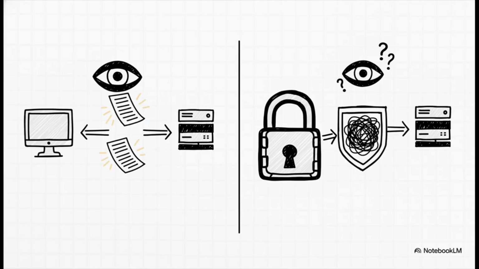Now, here's the absolutely crucial point when it comes to security. Standard HTTP doesn't encrypt your data at all. It sends everything in plain text, meaning any hacker who happens to be listening in can just read it like a book. To fix this glaring issue, we use HTTPS, where that S stands for secure. HTTPS is really just the standard HTTP protocol, but with an added, heavy-duty layer of SSL or TLS encryption. This completely scrambles the data, keeping all those digital handshakes hidden from prying eyes.